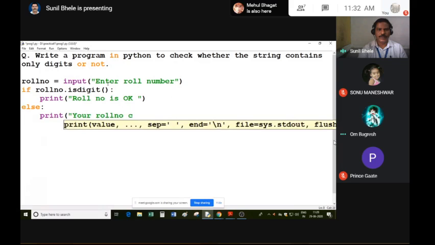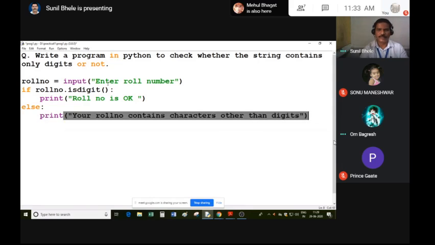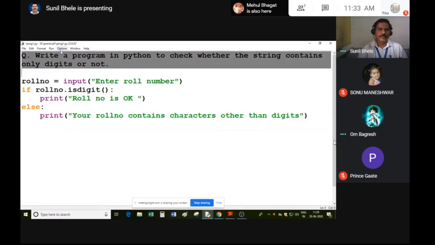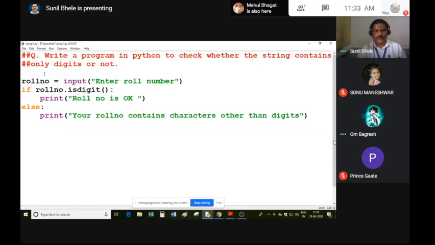Else, print your roll number contains characters other than digits. So here I am checking by calling the method isdigit.